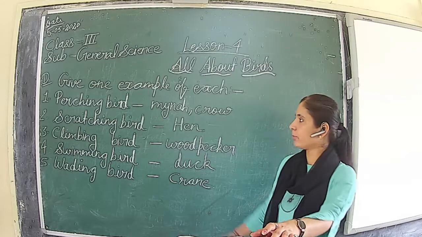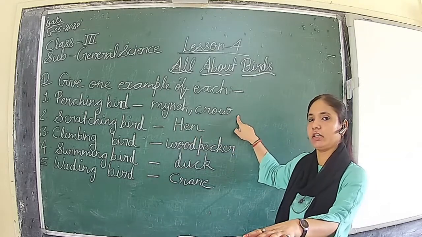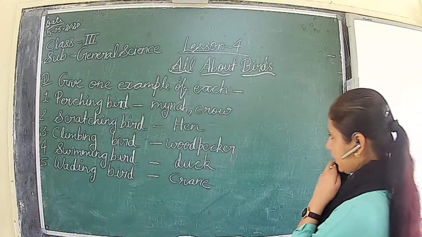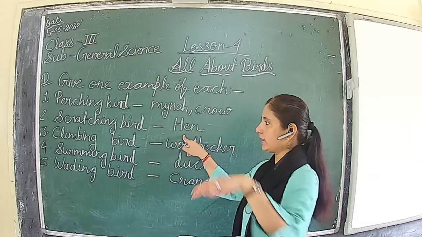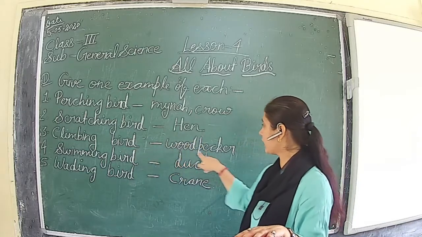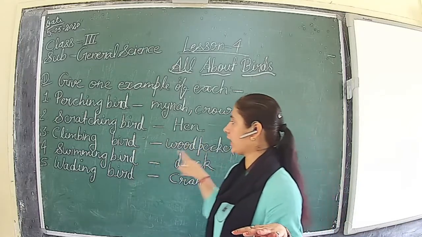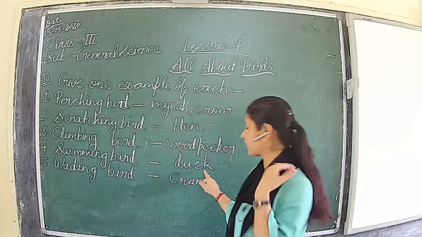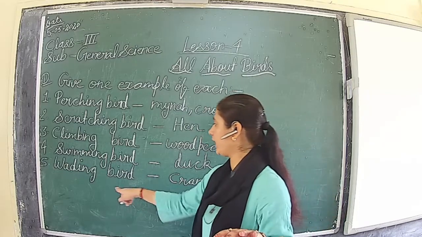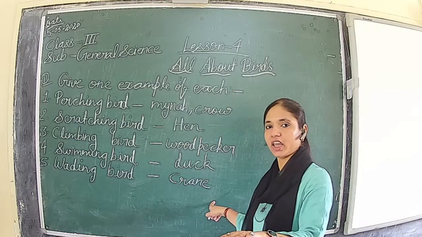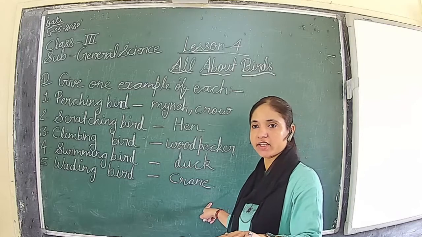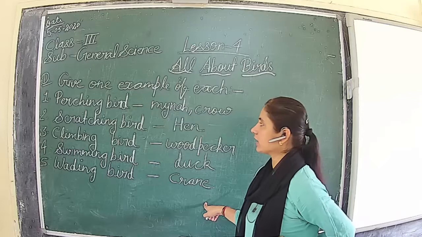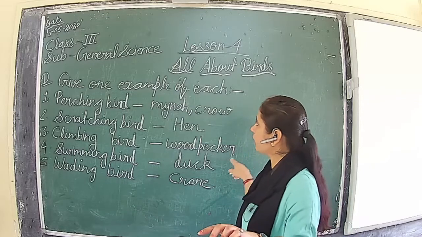Here it is clear. Perching bird, myna or crow. Any one example you can give. Then scratching bird, you can give the example hen. Then climbing bird, woodpecker. Then swimming bird, duck. Then wading bird, crane. Right? So this is one example of each.